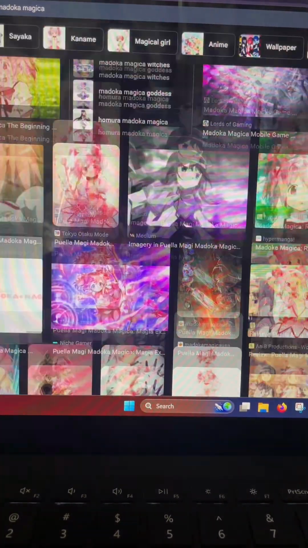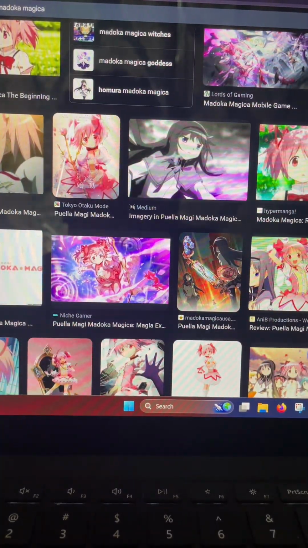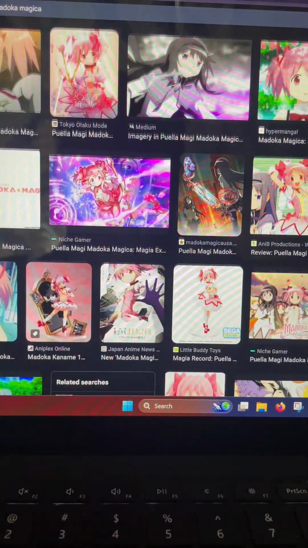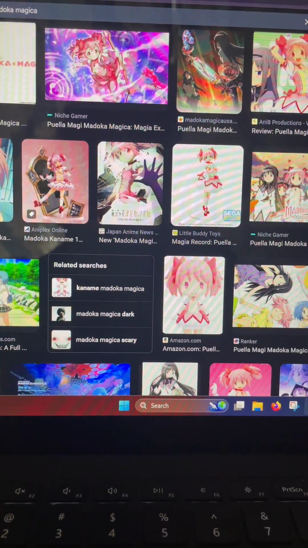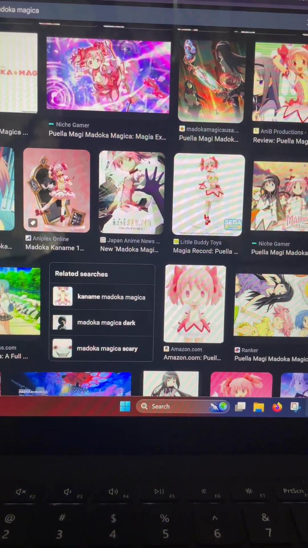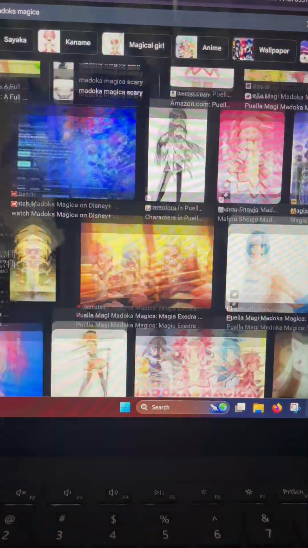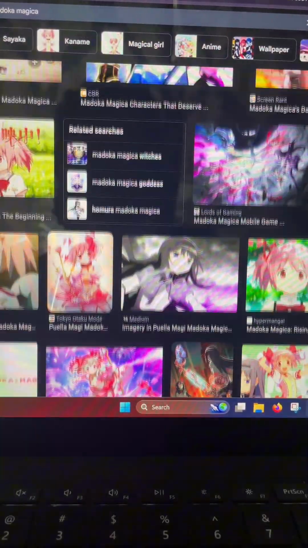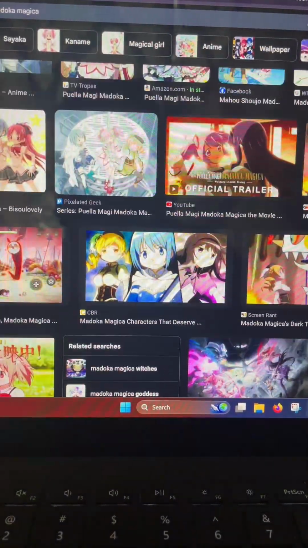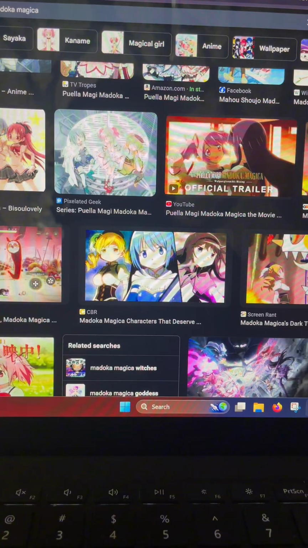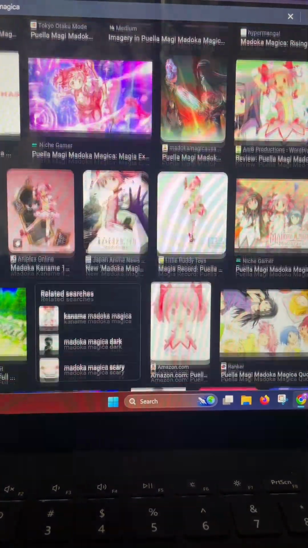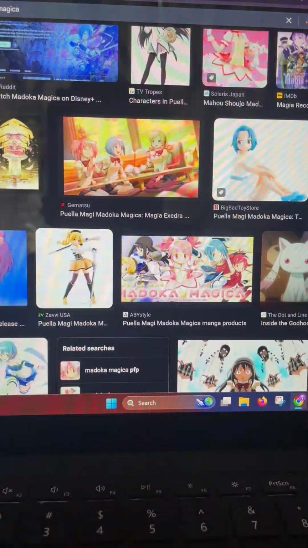Let's see what picture we want to pull. Let's pick a really good picture. If we spend time on pictures, we're going to be here forever, so we're not going to do that.